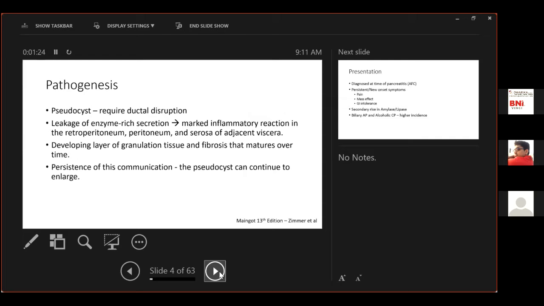So I went through a few books, and Mango seems to be the most definitive, which says that for formation of a pseudocyst, a ductal disruption is definitely required.